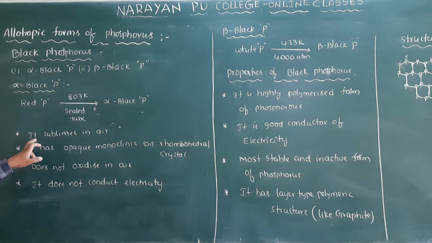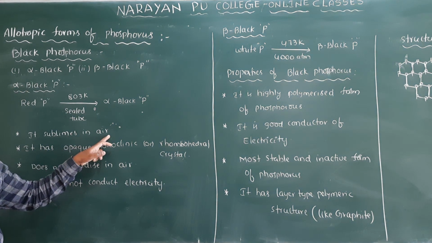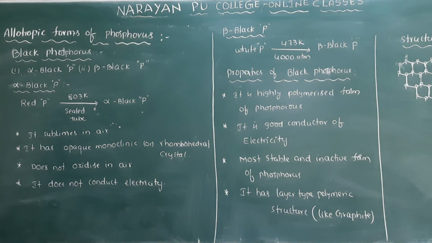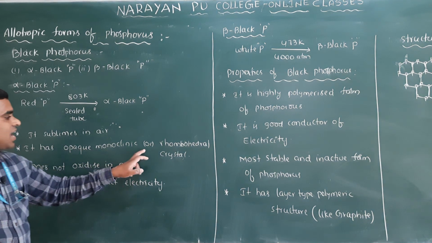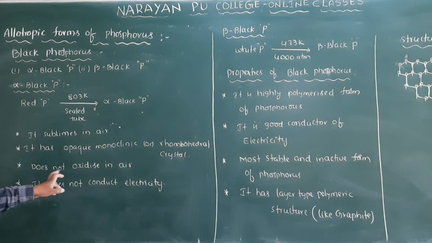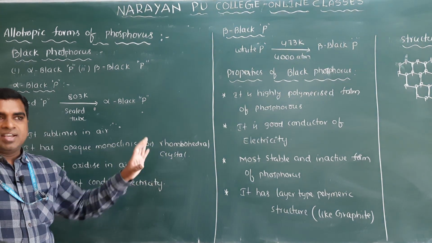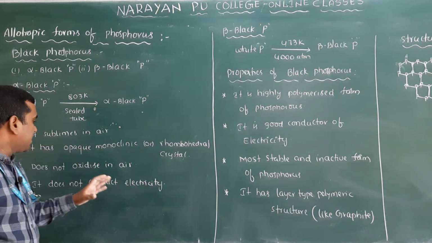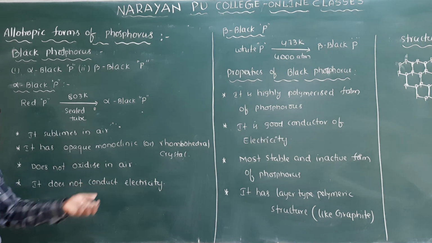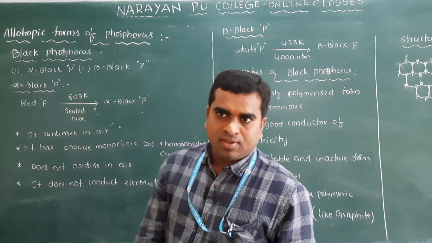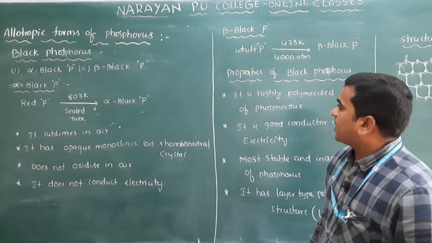Some properties are there. It sublimates in air easily. Clear ma? Sublimates means it is crystalline form, it will be easily converted into gaseous form. Clear ma? And it has opaque monoclinic or rhombohedral crystal. And it does not oxidize easily in the air, like red phosphorus. It is a bad conductor of electricity. Clear ma? Alpha black phosphorus is a bad conductor of electricity.